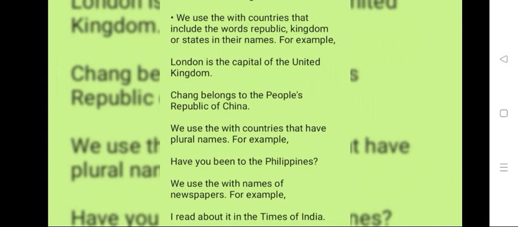We use the with the countries that include the words republic, kingdom or states in their names. For example, London is the capital of the United Kingdom. Beijing belongs to the People's Republic of China. We use the with the countries that have plural names. For example, have you been to the Philippines?